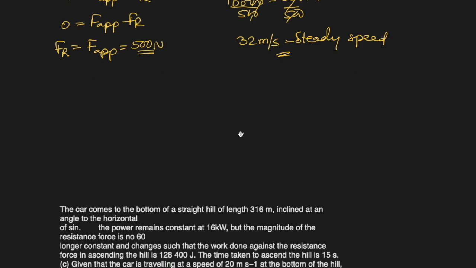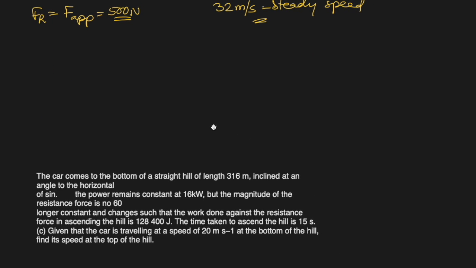Okay, what next? We have something else, which is the car comes to the bottom of a straight hill. So if this is the hill and this was the straight, it came and reached here. 316 meters is the length of this hill, inclined at an angle to the horizontal of sine inverse 1/60.